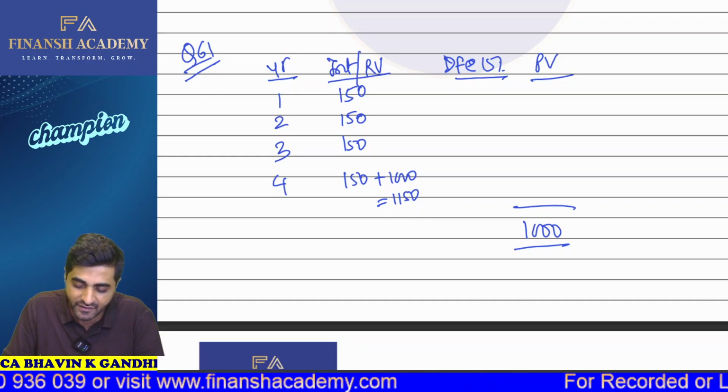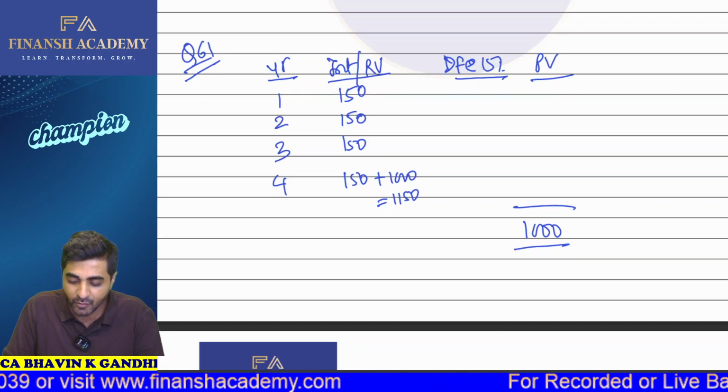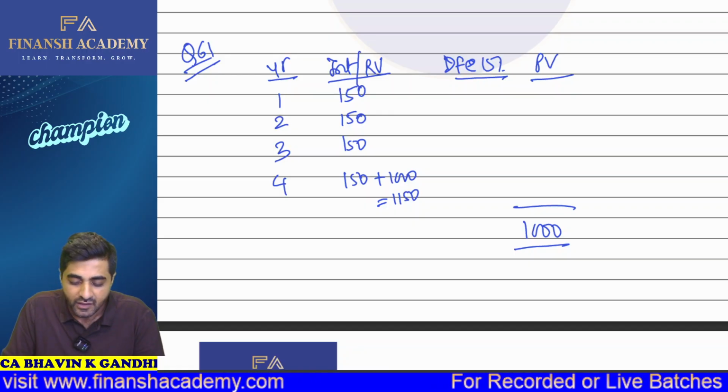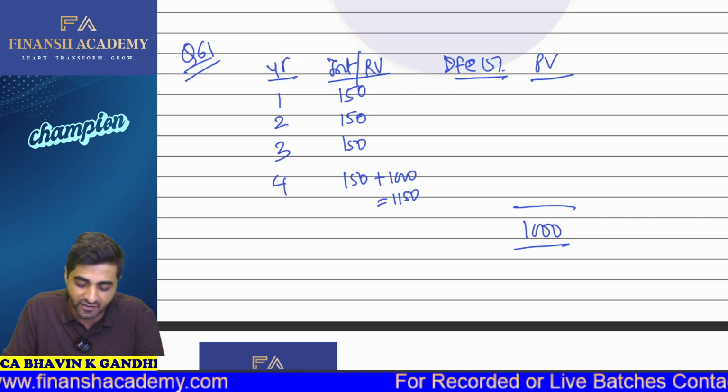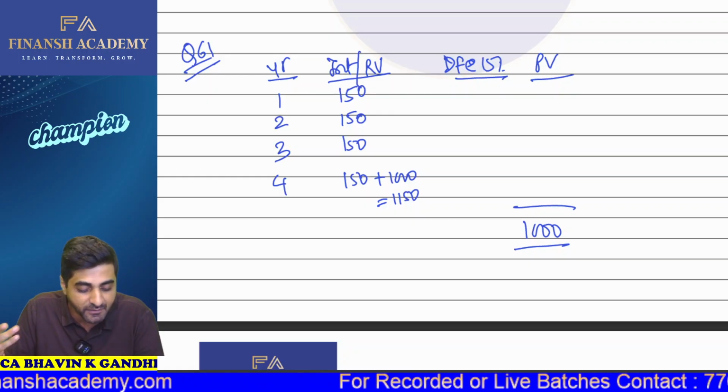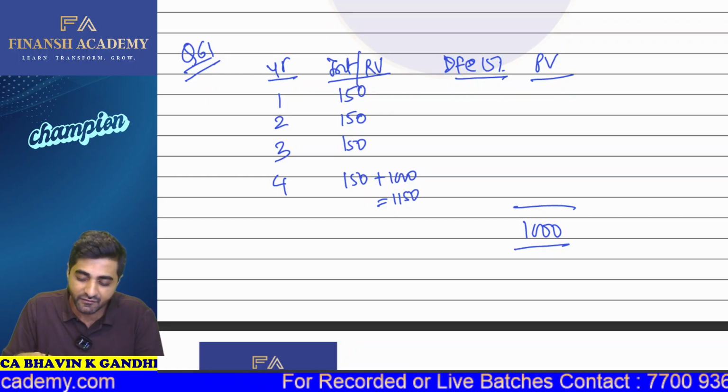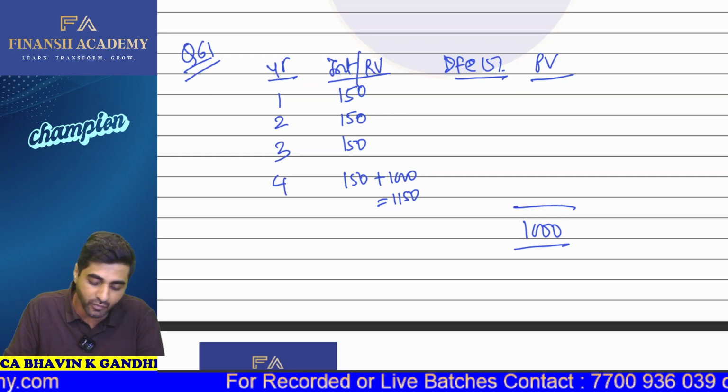If I multiply that by 150, then I will take 1 divided by 1.15. You all can also do this along with me. The second PV factor is 0.756. If I multiply that by 150, that will be 113. 1 divided by 1.15 again, your third year PV factor is 0.657.